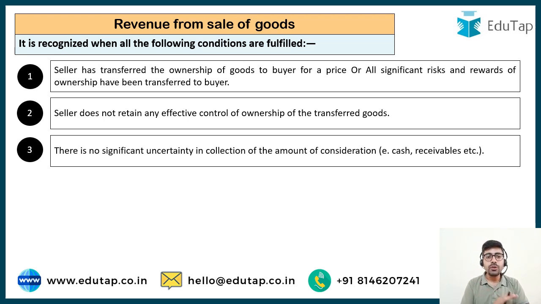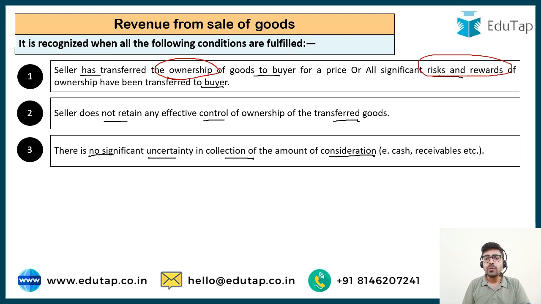It says that revenue should be recognized when all the following conditions are fulfilled. So let's read about them. Seller has transferred the ownership of goods to buyer for a price, or all significant risk and reward of ownership have been transferred to buyer. Seller does not retain any effective control of ownership of the transferred goods. There is no significant uncertainty in the collection of the amount of the consideration. So these 3 conditions they are mentioned here. First one with regard to the ownership, and the risk and rewards they only flow with the ownership. So this is mainly about the ownership. Second one is about the control, and the third one is regard to the collection. No certainty, no uncertainty in collection of the amount. So these conditions they must always be fulfilled.